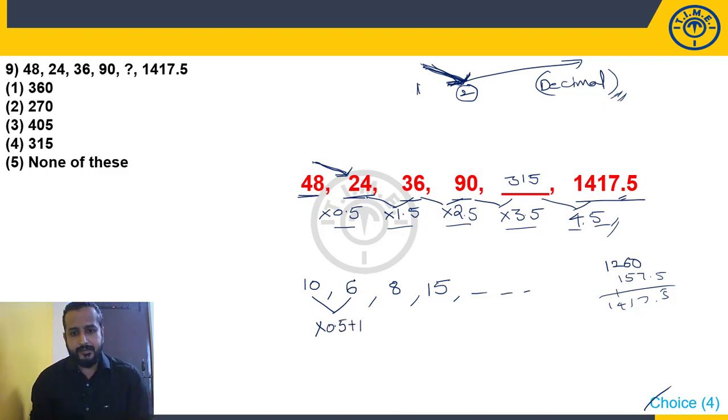You can write in this way. 6 and 8, you can write in the form of this way. Into 1 plus 2. 8 and 15: 8 into 1.5. 8 into 1.5 is how much? 12 plus 3. Look here: 0.5, 1, 1.5. Addition: plus 1, plus 2, plus 3.